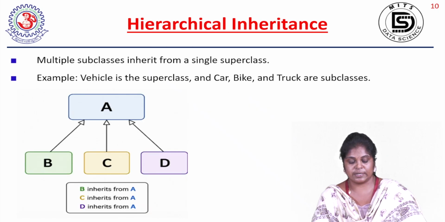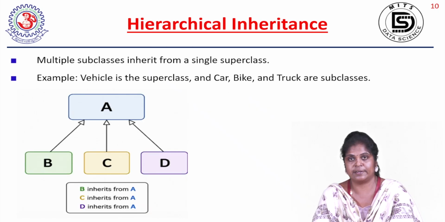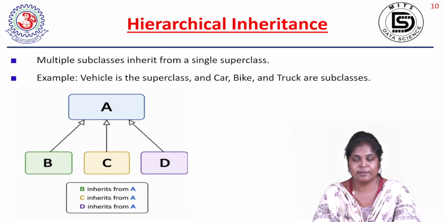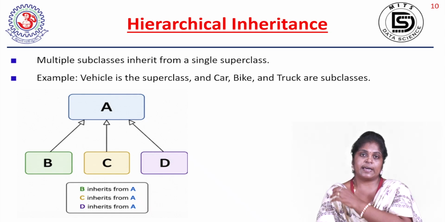Next we'll go to the next inheritance type, that is hierarchical inheritance. What does hierarchical inheritance mean? From a single parent class, multiple child classes are there. This scenario is called hierarchical inheritance. You can take a look at the diagram. There is a parent class A. From that parent class A, three child classes are created: B, C, D. That means B is getting the properties of A, C is getting the properties of A, and D is also getting the properties of A. So this is called hierarchical inheritance.